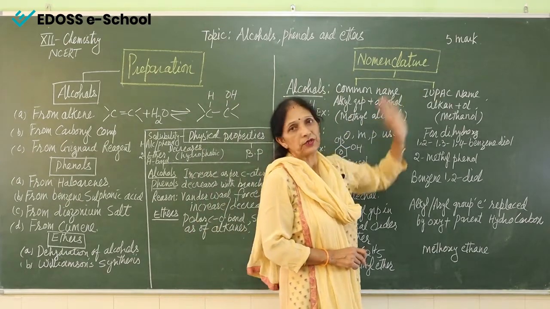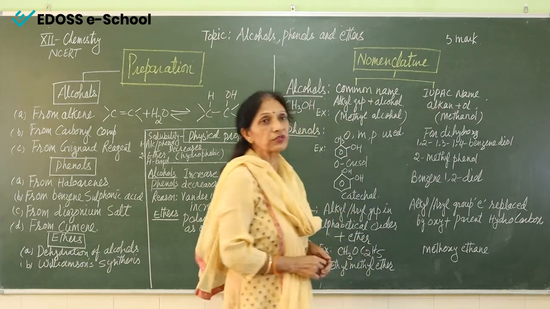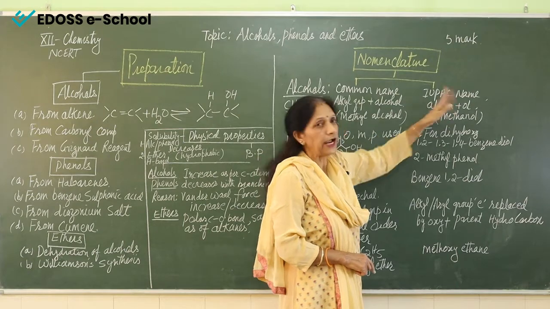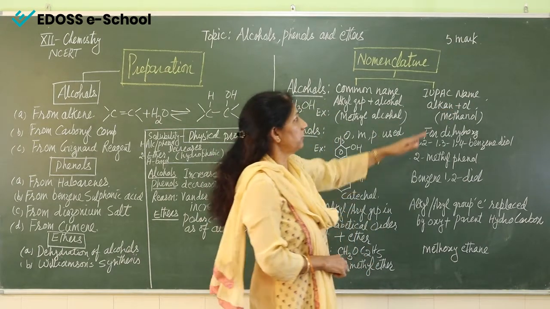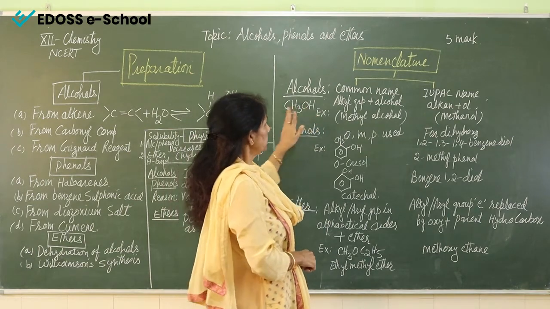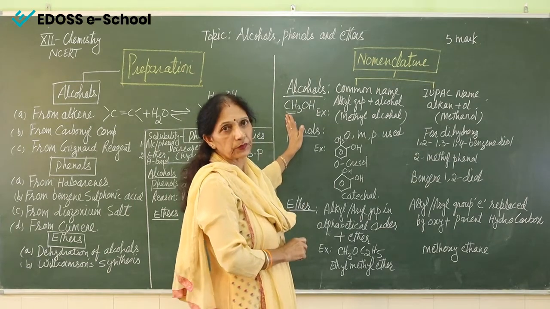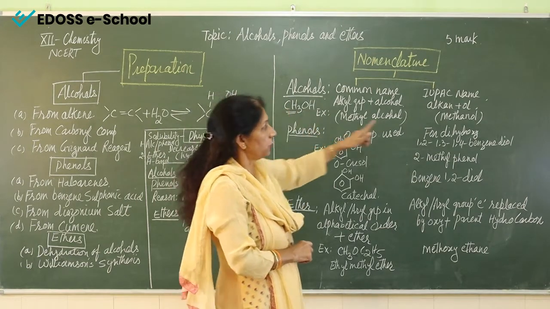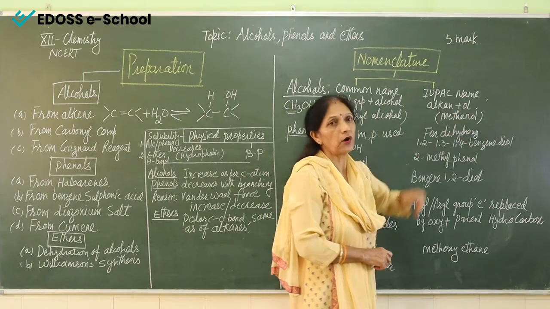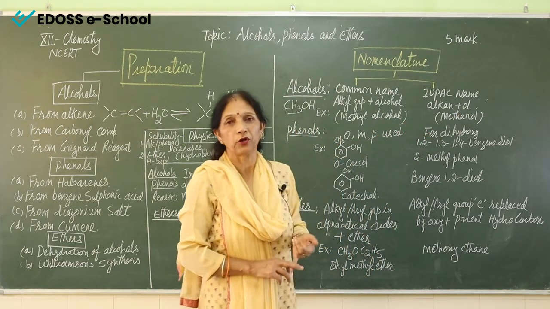Now coming to the IUPAC name. For the IUPAC name, we first take the alkane, drop the E from it, and then add OL. So for this CH3OH, how will we name it? The alkane is methane, so we drop the E and add OL, so this is methanol, ethanol, propanol, butanol.